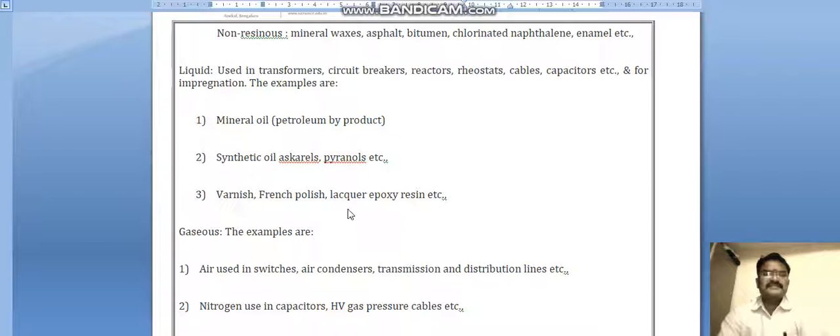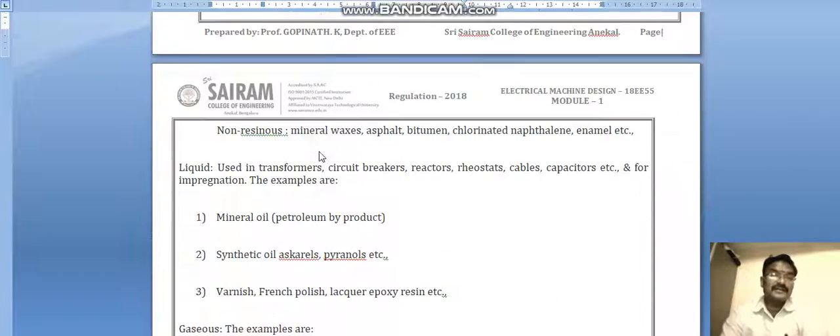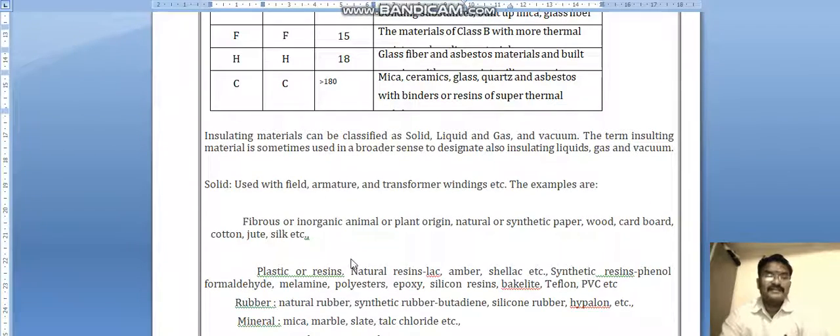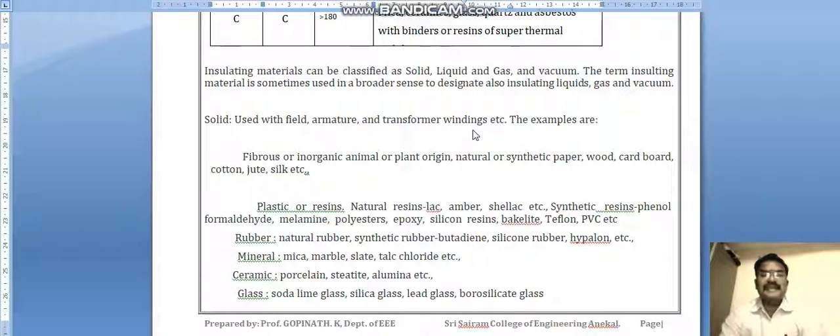Okay, gaseous. As I told, there are three types of insulating materials: solid, liquid and gaseous. In liquid, once it reaches dielectric breakdown, after some time it regains its dielectric strength. But in the case of a solid, when it breaks down, it will not regain its dielectric strength again.